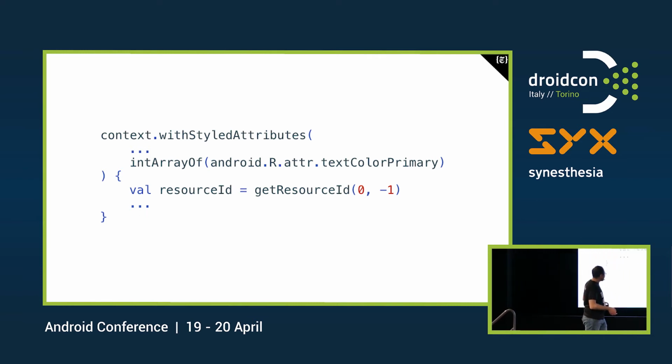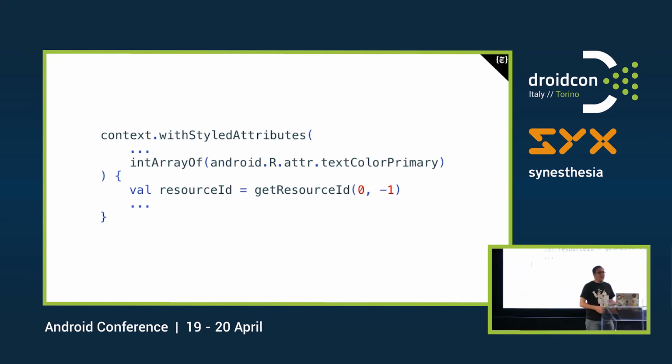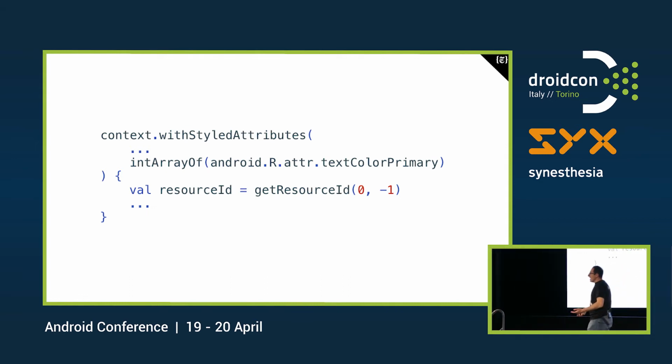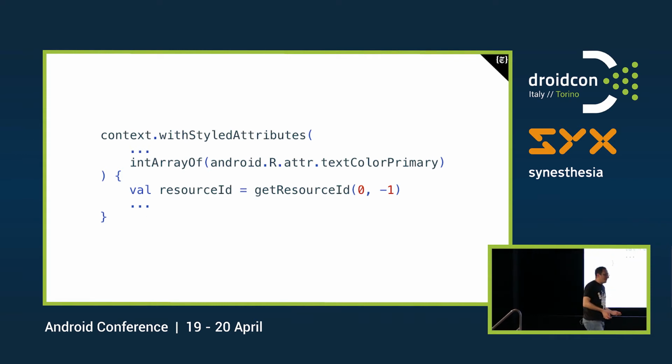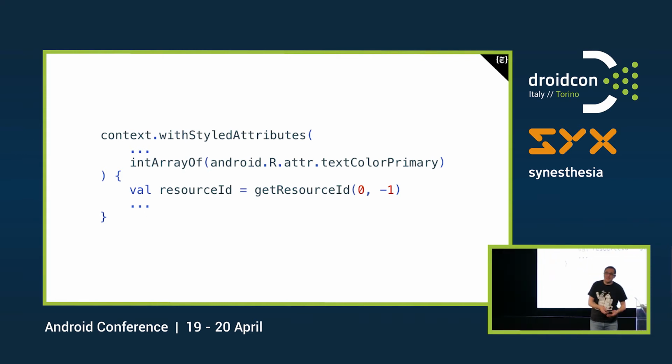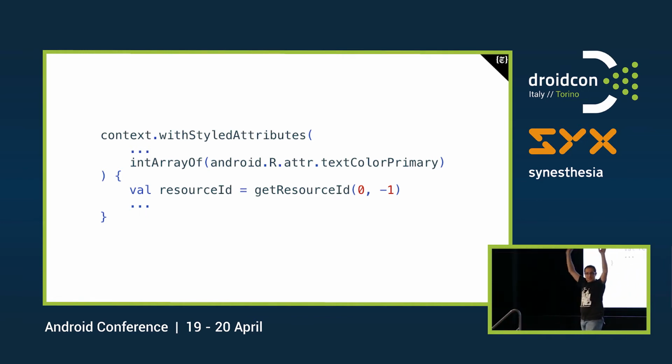OK, so every time we need a custom attribute, we have to take a specific array and then recycle it, right? How many times did someone ever forget to actually call recycle on any view? Yeah, I did. And every time I was like, why is this consuming so much memory? Yeah, that was for that.